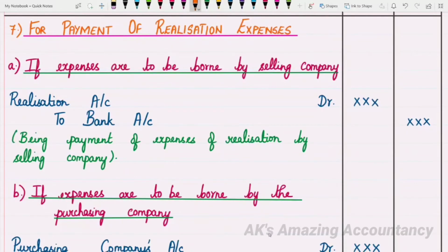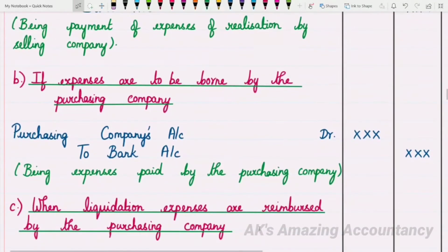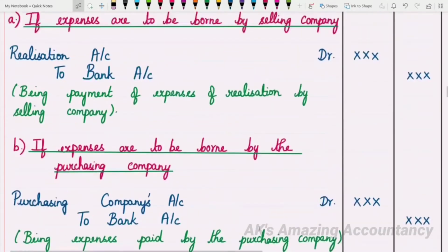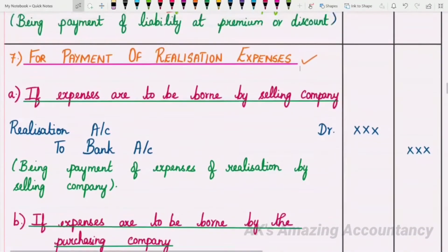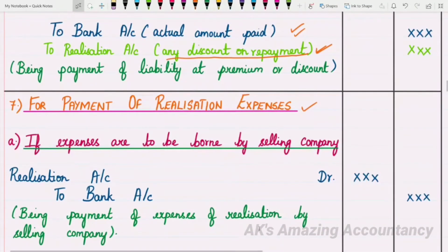Which journal entry will come depends upon who pays the realization expense, whether it is borne by the selling company, or whether it is borne by the purchasing company, or whether the expenses are reimbursed by the purchasing company. So we'll be having corresponding journal entries. First, if expenses are to be borne by the selling company, the entry will be realization account debit to bank account.